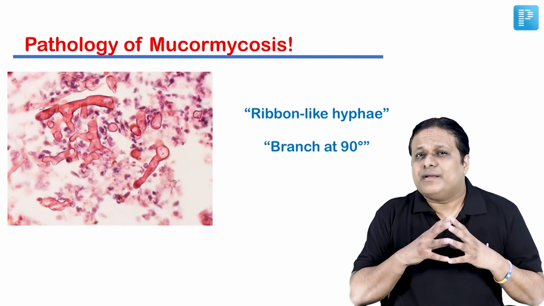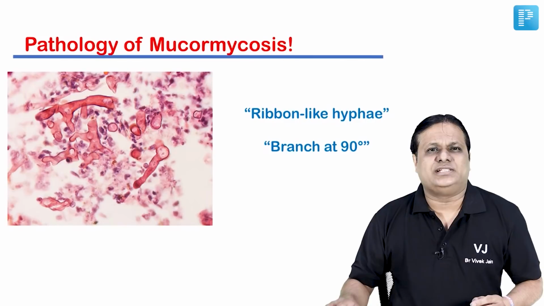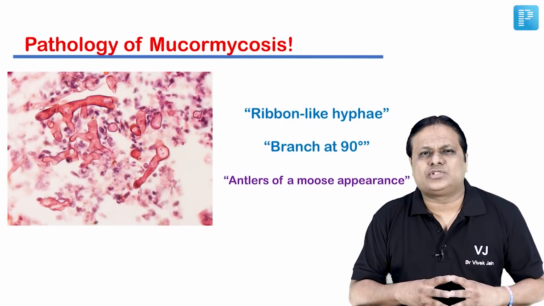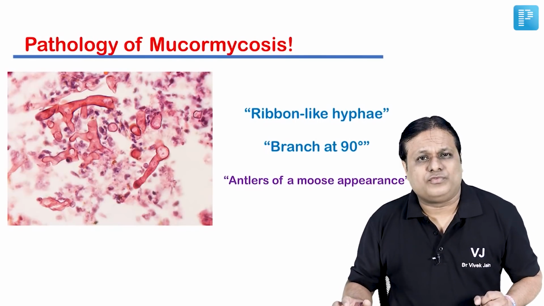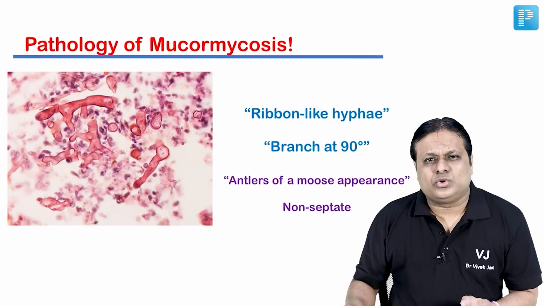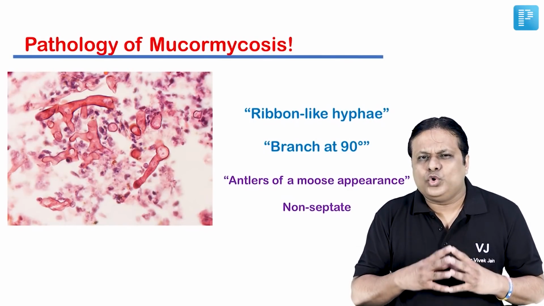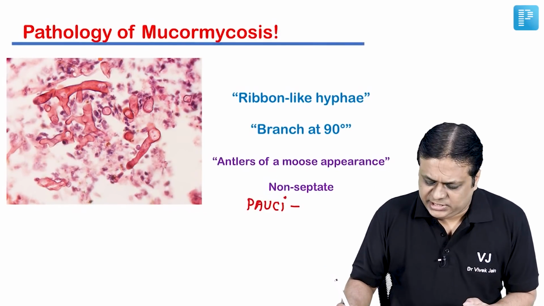Also, they branch at 90 degrees. In some of the literature, it has been mentioned that this is very similar to the antlers of a moose, antler-like horns you can say of a deer. Also, friends, you must know that these are non-septate hyphae, or as some literature mentions, we can also call them pauciseptate hyphae.